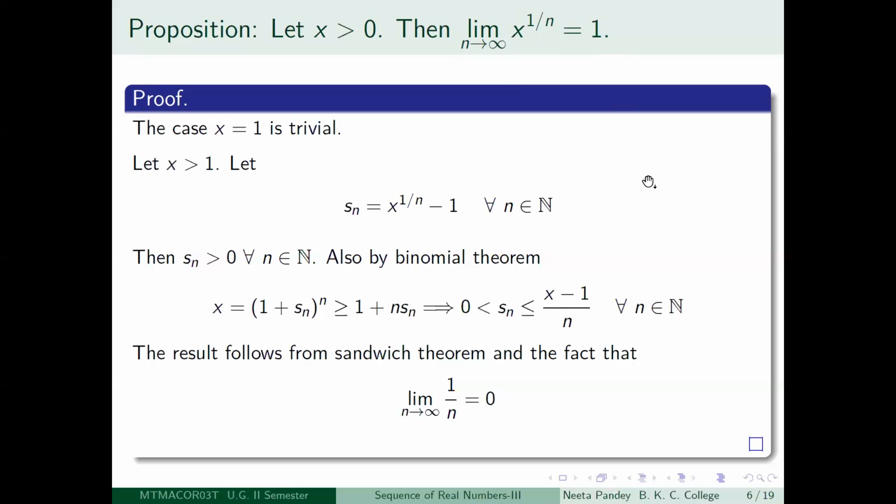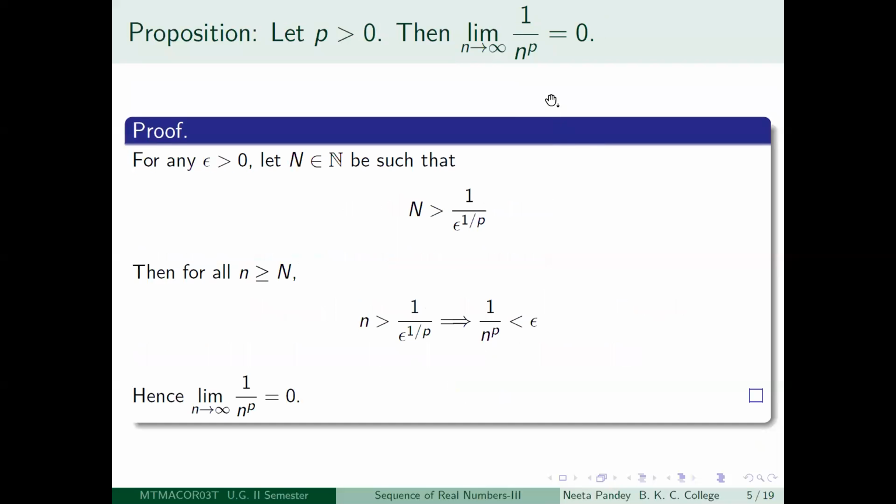So let us just compare this. Just stop for a while and think about it a little bit more. Here what is happening is that you have fixed your p and you are varying your n. So what is this sequence going to look like? You start with 1. When n is equal to 1, it just becomes 1. Then 1 by 2 to the power p, 1 by 3 to the power p, and so on. It is a decreasing sequence. So it becomes 1, 1 by 2 to the power p, 1 by 3 to the power p, 1 by 4 to the power p, and so on.